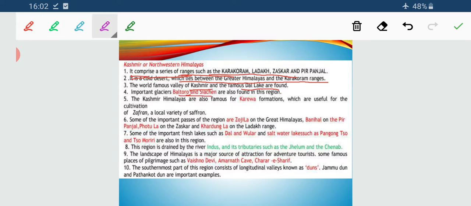The Kashmir region is also famous for Karewa formation. Hopefully you are very fond of biryani, and a very important ingredient used to give the scent or essence of that biryani is saffron. This saffron is cultivated over there, and it is termed Karewa formation, which is useful for the cultivation of saffron.